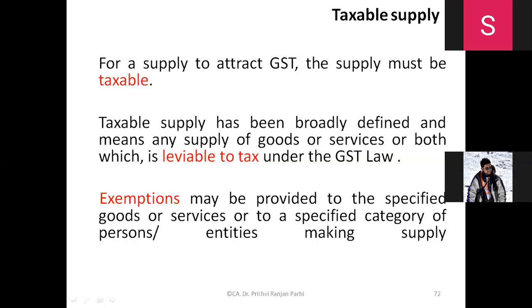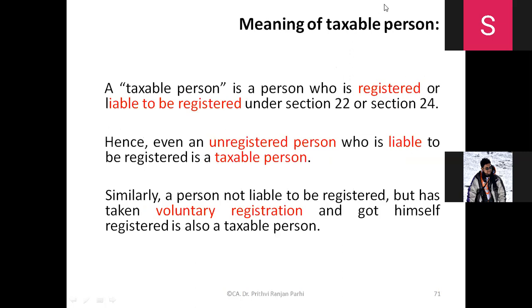I repeat. First case, when the person has gone for registration. That means if he is registered under GST, he is a taxable person. Second case, if he is liable for registration, he is also a taxable person. Third case, if he has voluntarily gone for registration, even if he is not liable, he is also a taxable person. You have to remember this.